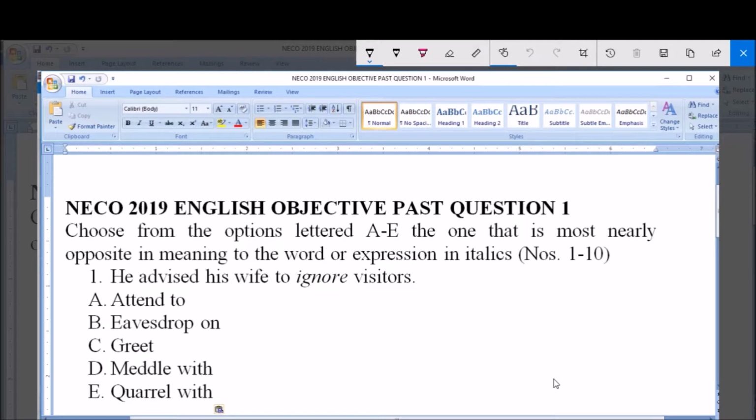Question number 1. In this question, the instructions say we choose the option that is most opposite in meaning to the word italicized, and the word italicized is ignore. Ignore is the italicized word, and the sentence says, he advised his wife to ignore visitors.